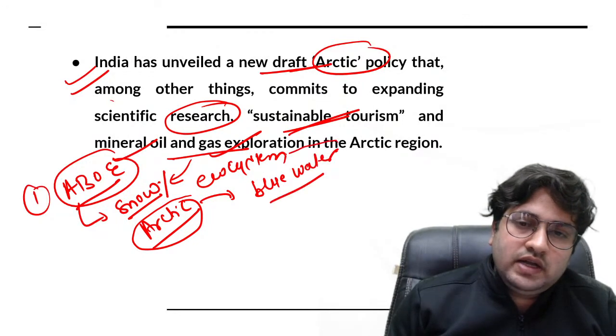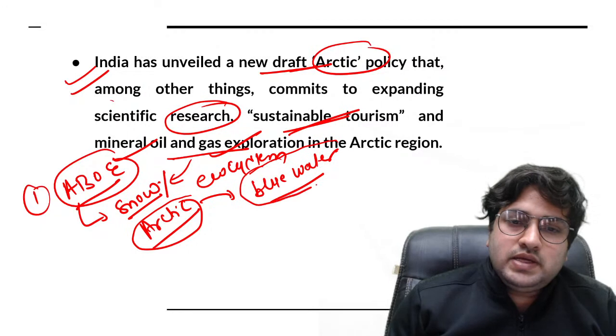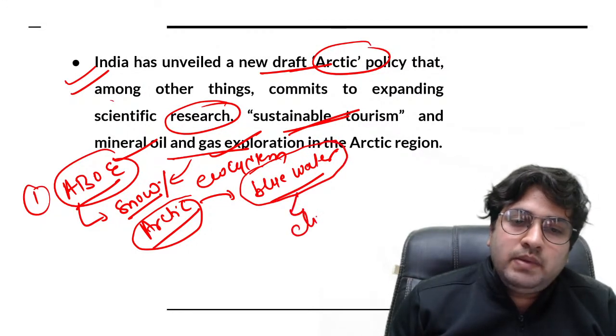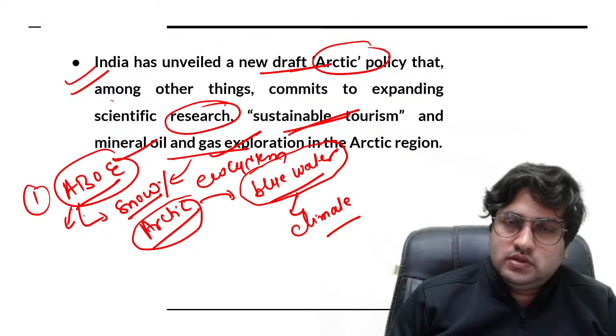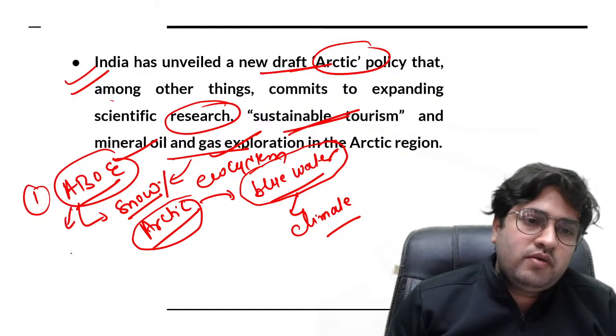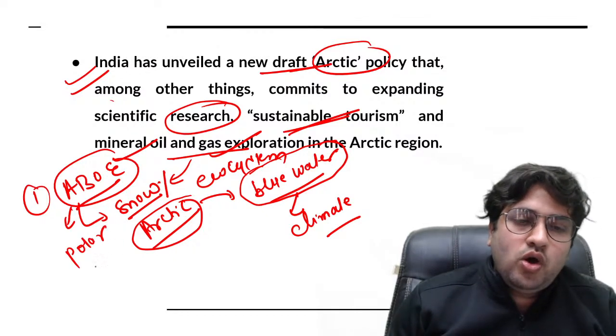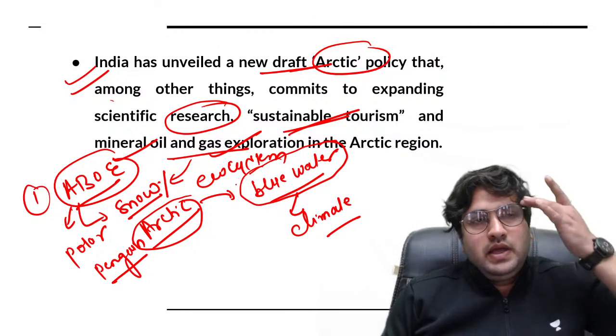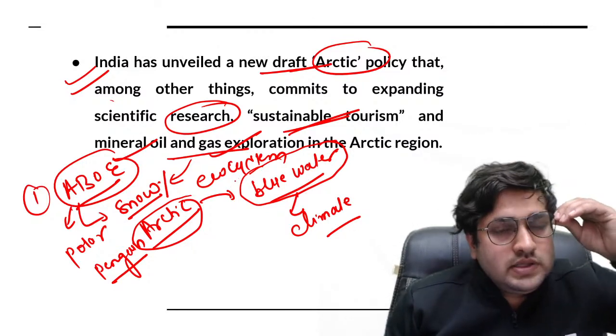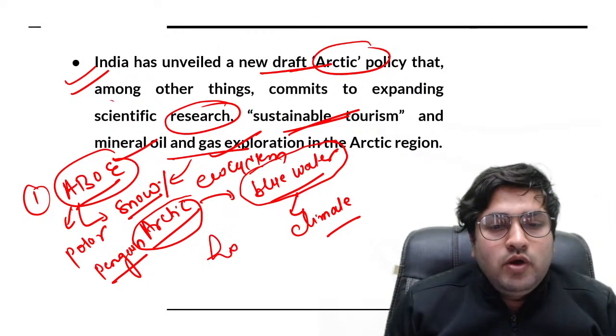If this event takes place, it may impact the climate of the region. At the same point of time, many species, for example polar bears or penguins, will not be able to survive if such changes are taking place, and it may impact their metabolic functions. At the same point of time, their habitat will also be affected.